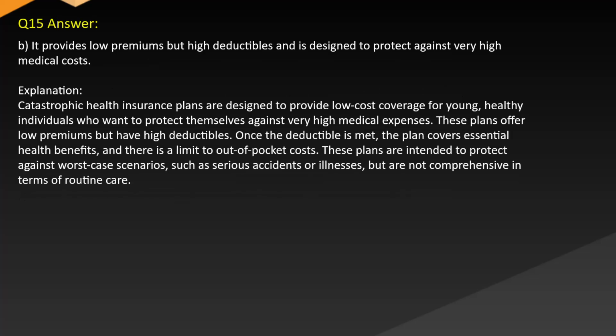Answer. B. It provides low premiums but high deductibles and is designed to protect against very high medical costs. Explanation. Catastrophic health insurance plans are designed to provide low-cost coverage for young, healthy individuals who want to protect themselves against very high medical expenses. These plans offer low premiums but have high deductibles. Once the deductible is met, the plan covers essential health benefits and there is a limit to out-of-pocket costs. These plans are intended to protect against worst-case scenarios, such as serious accidents or illnesses, but are not comprehensive in terms of routine care.